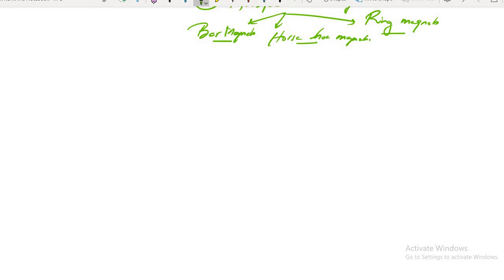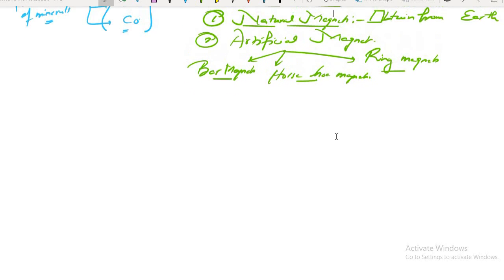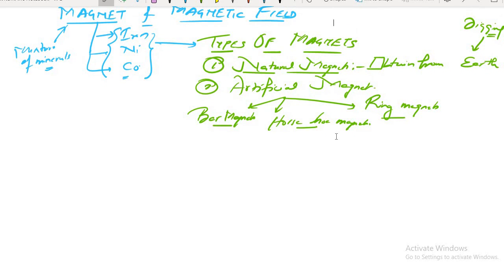So can you give us some examples of natural magnet? Natural magnets, my dear, are some ores and minerals that we obtain from the earth, which we dig out from the earth. You search on the internet for something called dolomite. Okay, sir. So these are the things.